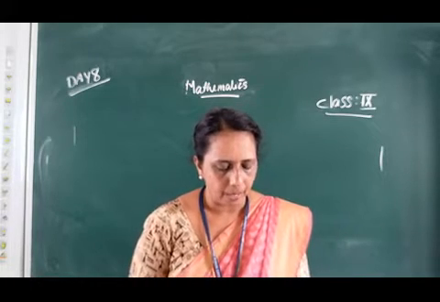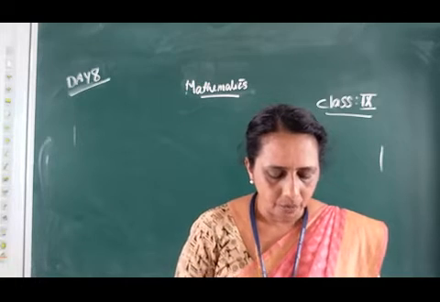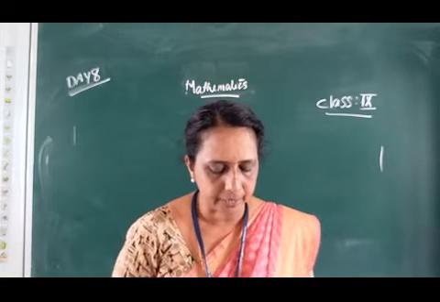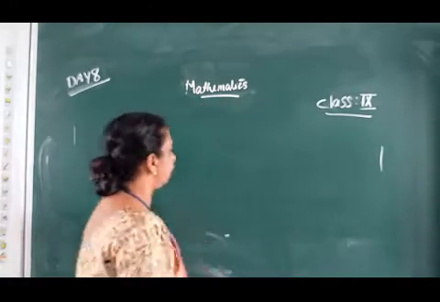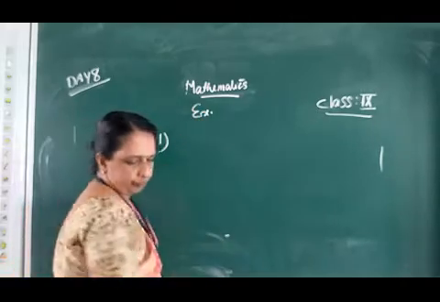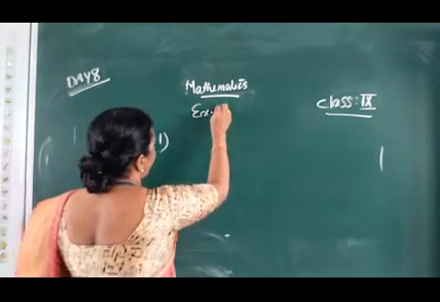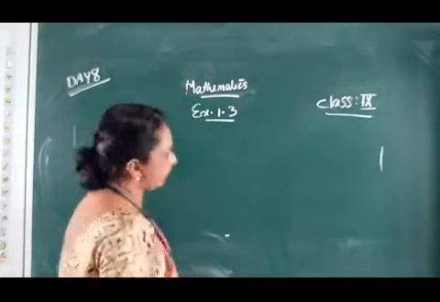The first one is, write the following in decimal form and say what kind of decimal expansion each has. First question, 36 by 100. Exercise 1-3. First question, 36 by 100.